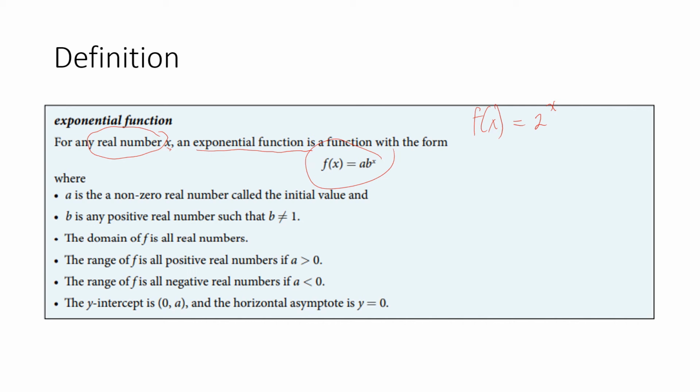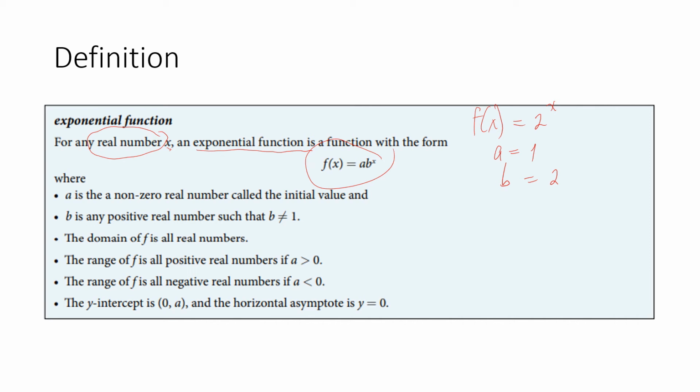So in this case, what is our a? Because the general form of an exponential function is this one. In this example, our a is 1. What is our b? It is 2. Okay, very good. But you have also to take note of the different conditions.